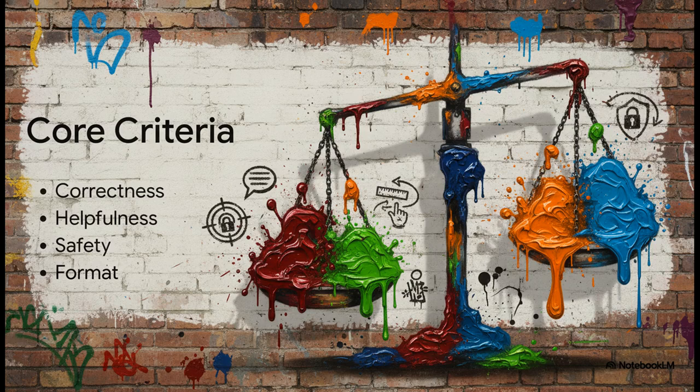The absolutely crucial thing to understand here is that there are constant trade-offs. For example, a highly safe, overly restrictive AI that refuses to engage with a complex topic just out of caution, well, that might end up being entirely unhelpful to the user. Evals actually make these difficult trade-offs visible, so development teams can tune that balance.